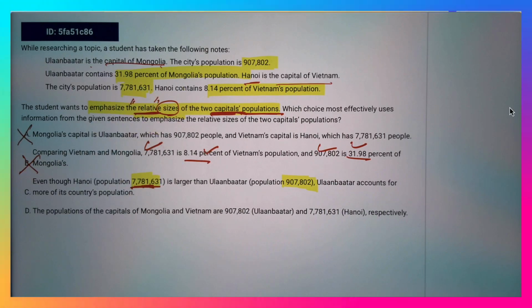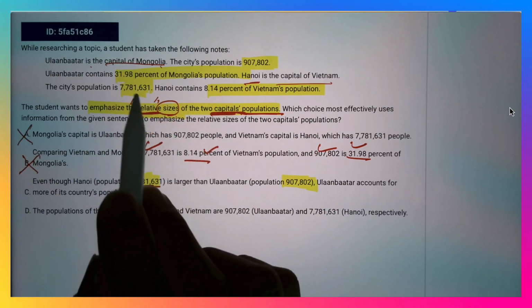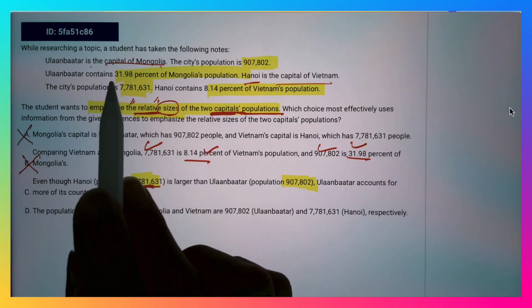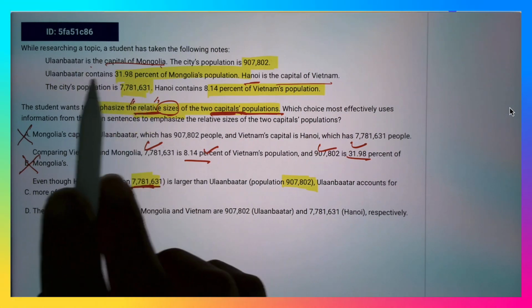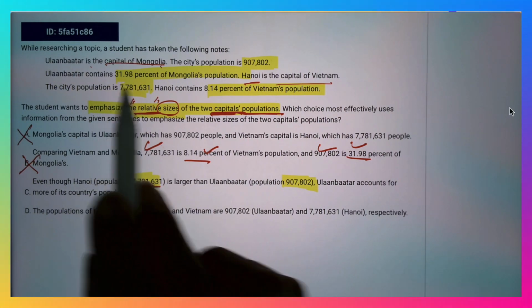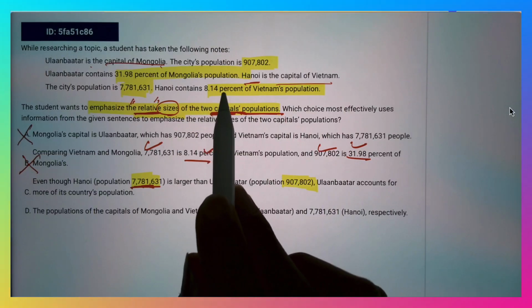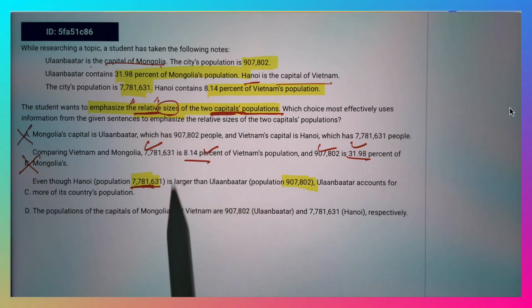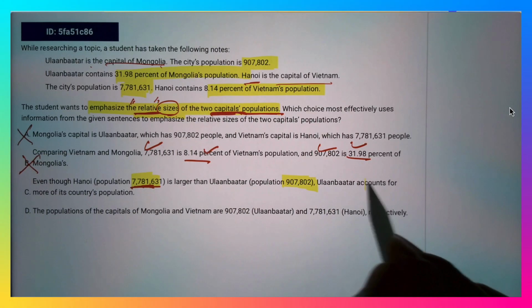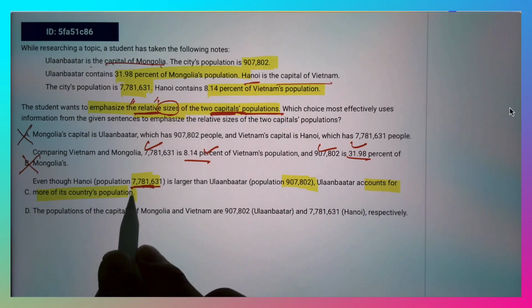Although it didn't talk about these numbers, it summarizes that Ulaanbaatar contains more of the country's people than Hanoi does in Vietnam. So this is good, accounts for more of its country's population.